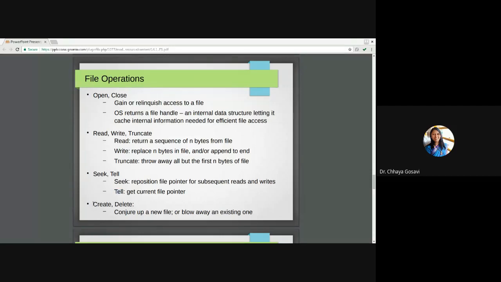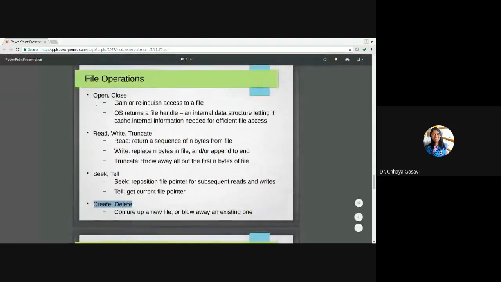Create and delete. You can create a file and delete a file. With the help of our mouse and UI, on right click you can have a remove button or delete button or move to trash button, which will delete a file. Or to create a file, open or new. You can create a new file or save as. So it will create a new file or blow away an existing one. When you delete a file, the memory which is allocated to that particular file is deleted from the hard disk, and even its entry from the directory is also deleted.